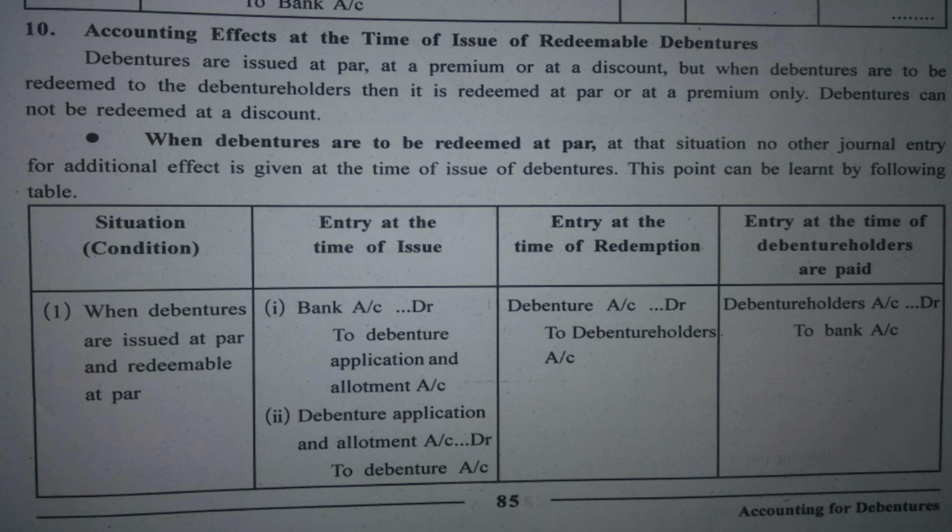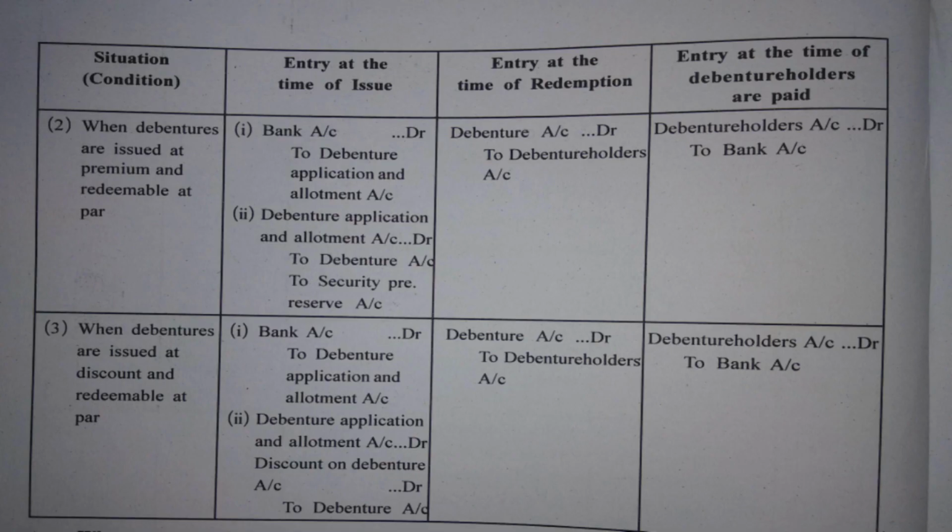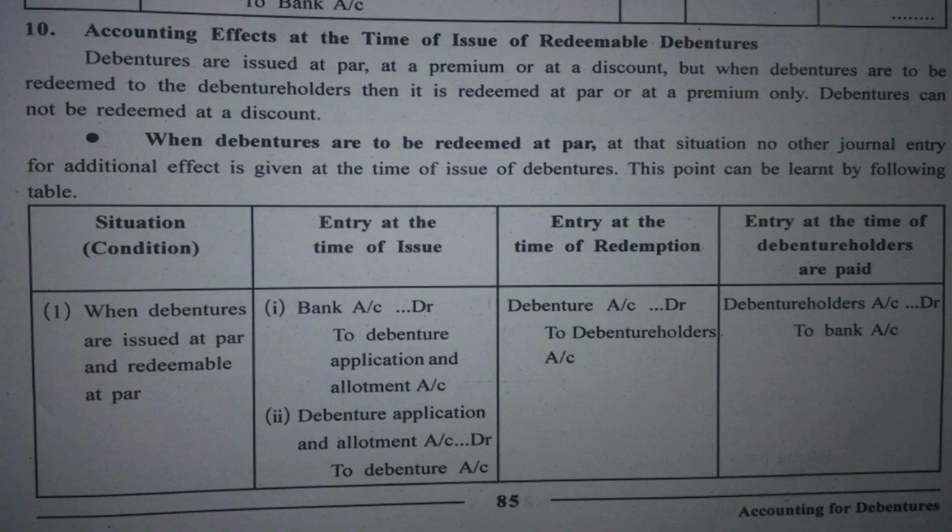But we are talking about redemption, that they are to be returned at par. Then what is going to be the journal entry for this? This chart starts from page number 85 in your textbook and continues on page number 86. Three different cases have been presented that we are going to understand.